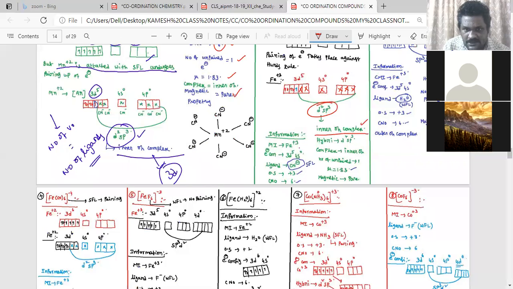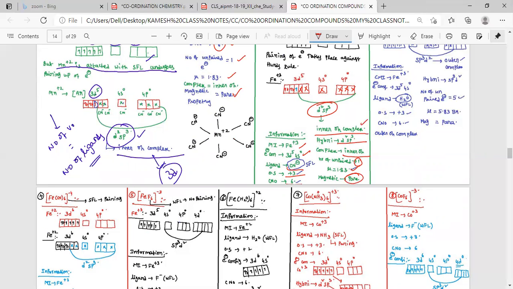Metal ion is Fe+3. Electronic configuration is 3d5 4s0. Ligand is CN-. Oxidation state is +3. Coordination number is 6. Hybridization d2sp3. Complex: inner octahedral complex. Number of unpaired electrons is 1. Magnetic moment is 1.83, and the magnetic nature is like that.